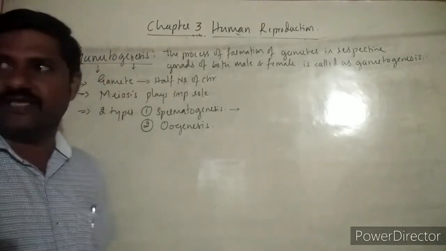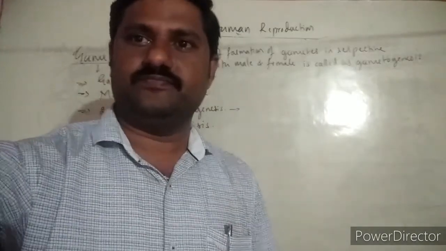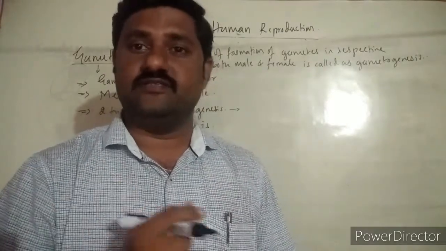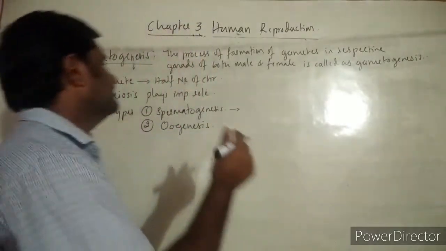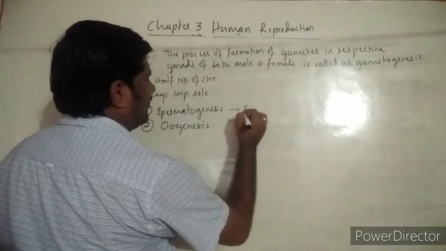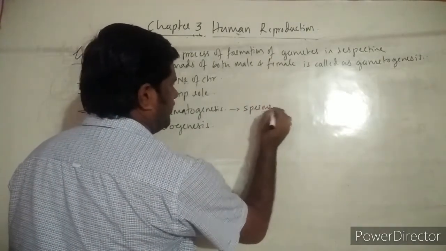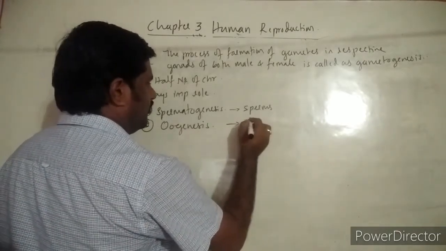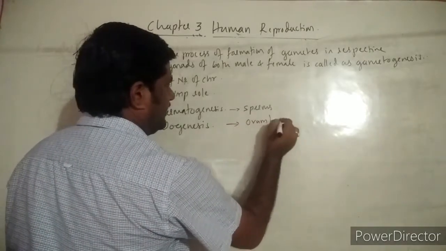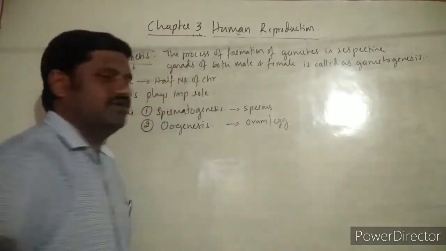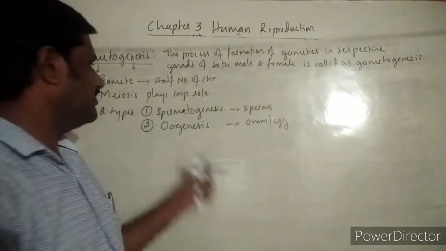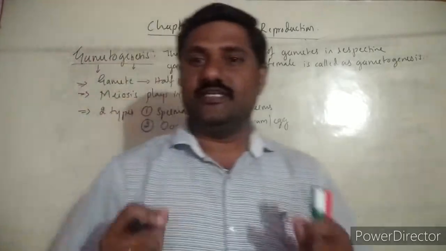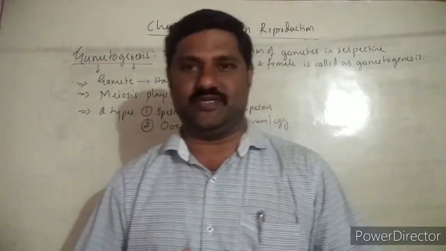As the name suggests, spermato stands for sperm and genesis for formation, right? So the process of formation of sperms itself is called spermatogenesis. Oogenesis is nothing but the formation of ovum or the egg cell. The process of formation of ovum or egg cell is called oogenesis. These are the two types of gametogenesis that occur over here.